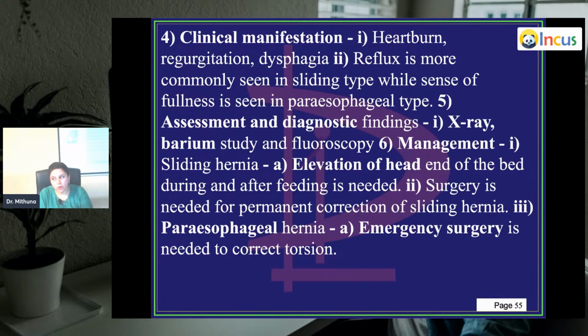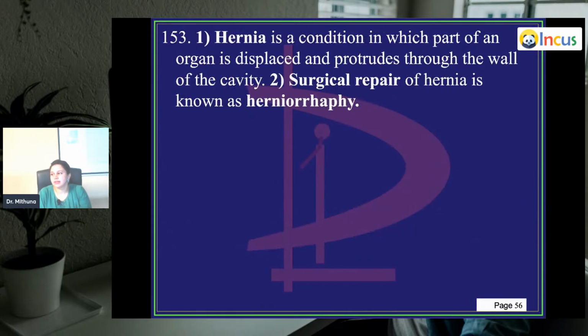So you want to avoid it, you do an emergency. Any kind of strangulated hernia, you know it's an emergency. So paraesophageal में 100% सर्जरी करना जरूरी है. स्लाइडिंग में स्लाइड कर सकते हो, मतलब you can wait for some time. You can try to avoid this reflux. So you do a surgery for permanent correction. It's not an emergency slide.